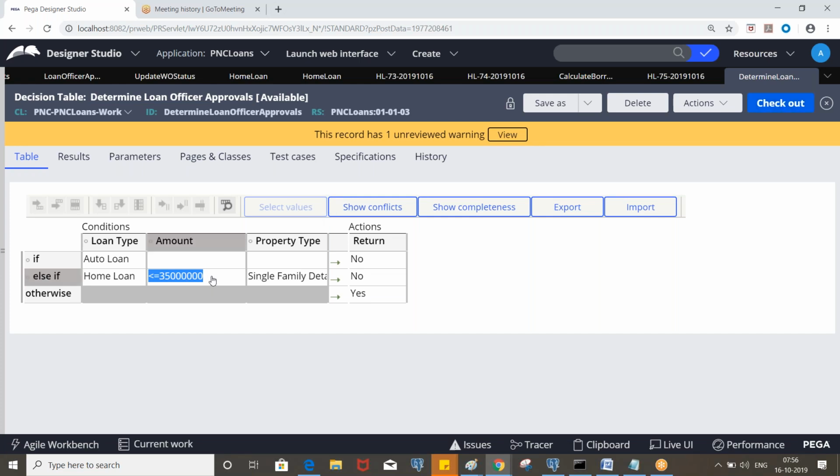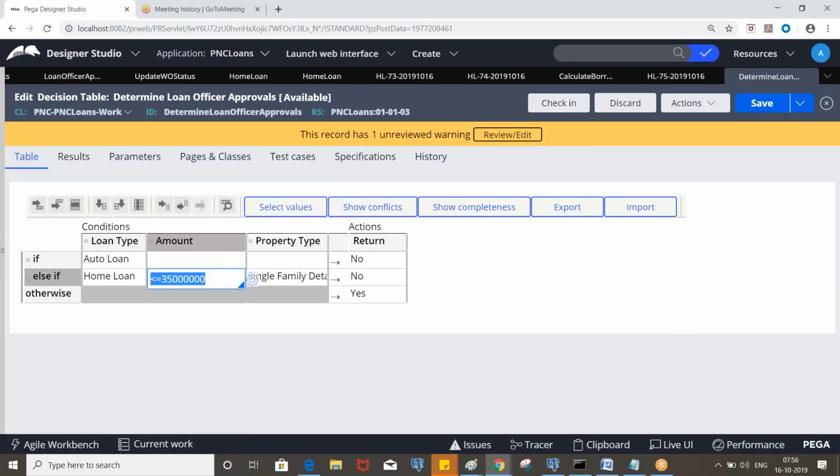It should be 35 lakhs. So now if you test with the same data, it will go for loan officer approvals, and see whether the status is based on the approvals value. You can test that. Any questions?